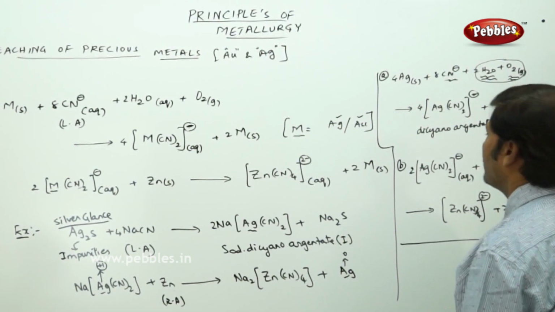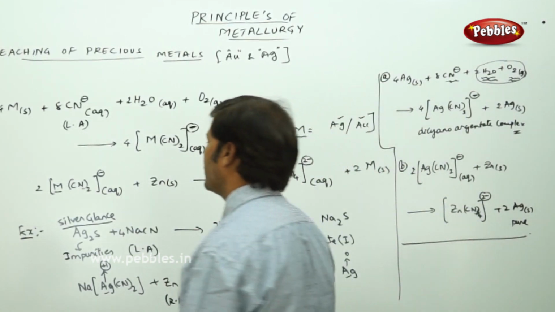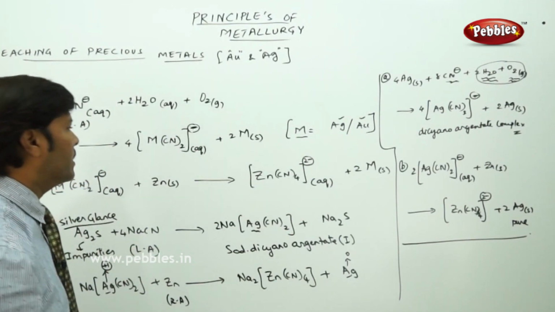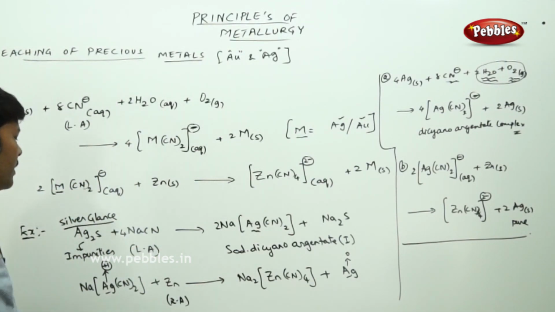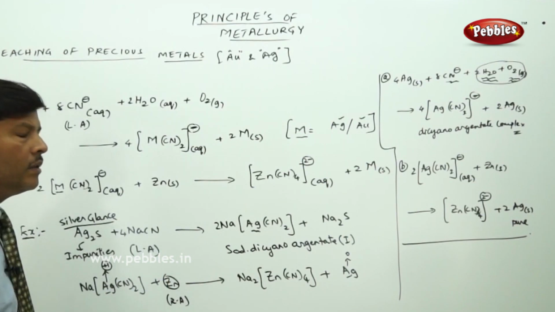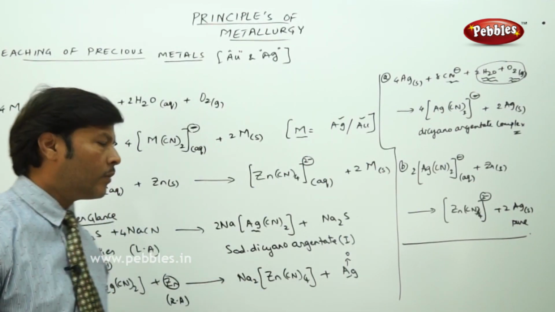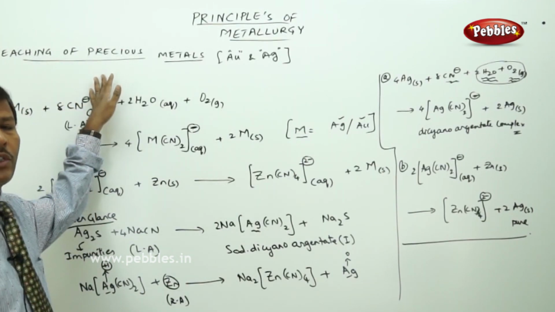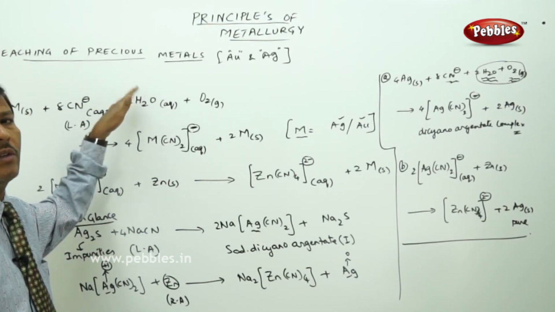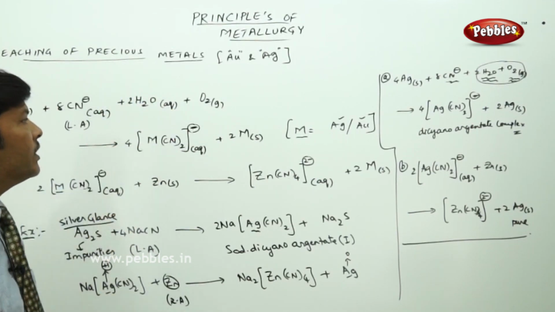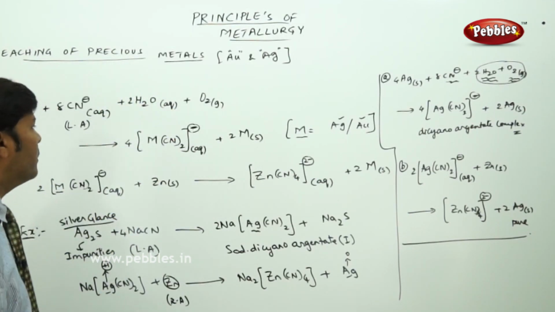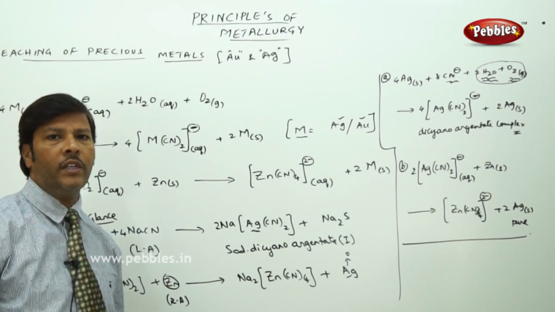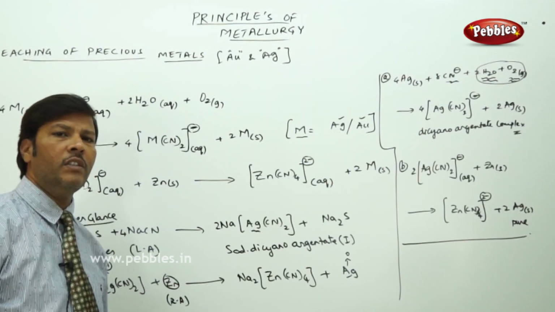By these two equations it is very clear that this is the finest method for extraction of gold and silver, but in both the cases we are trying to show the extraction of silver only. Zinc plays a very important role in displacing the silver from the anionic complex. That's why this is called the leaching of precious metals, gold and silver. To remove the impurities, we use the leaching agent, cyanide, along with water and oxygen. In this way we can get the pure form of gold and silver.